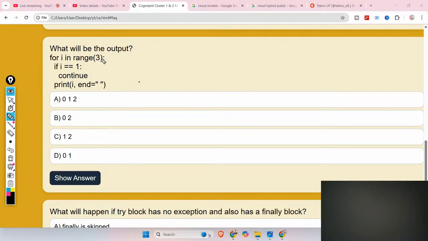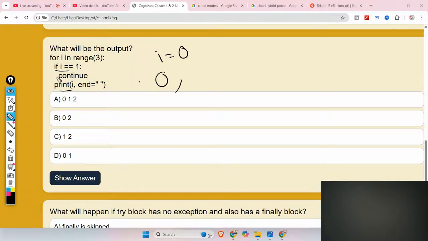So for i in range 3, if i is equal to 1, then continue, then print. Now, at first you have to know that for i in range 3, there is no initial value provided here. You have to know that i is equal to 0 is the default value. That's why at first the condition is not true, so print i, that means print 0.